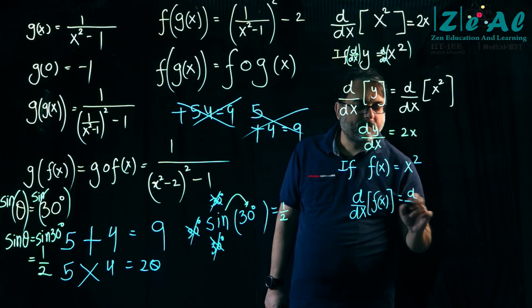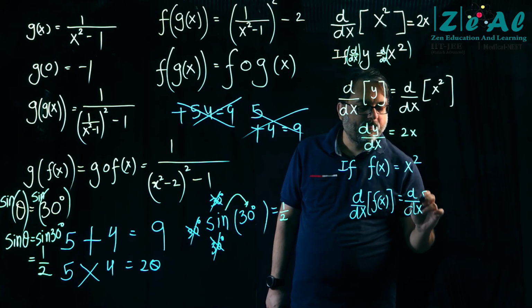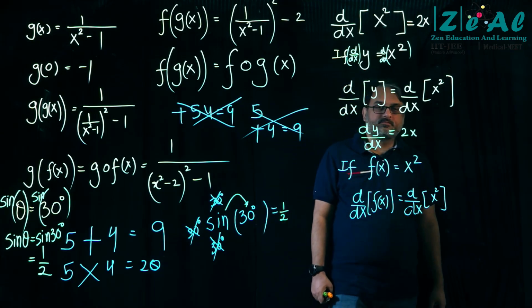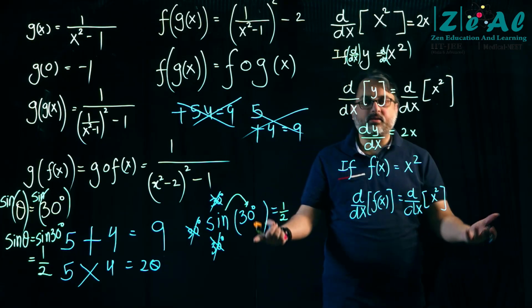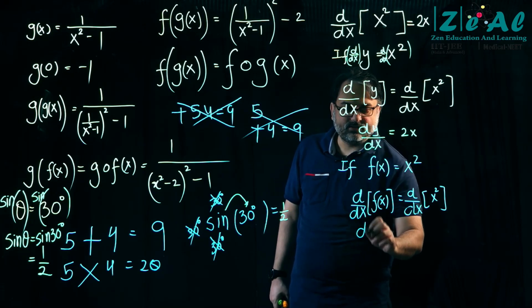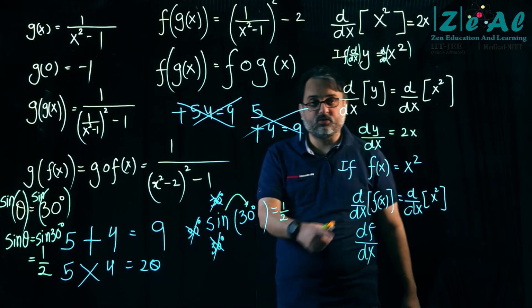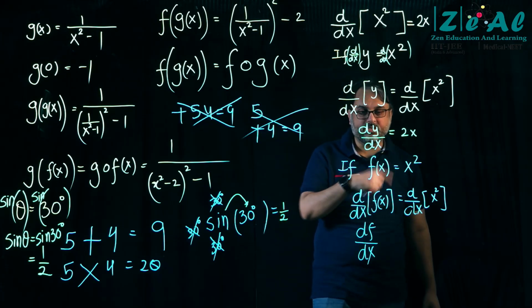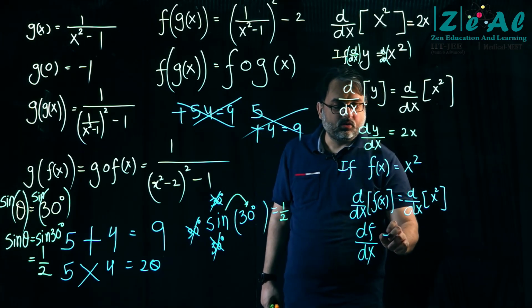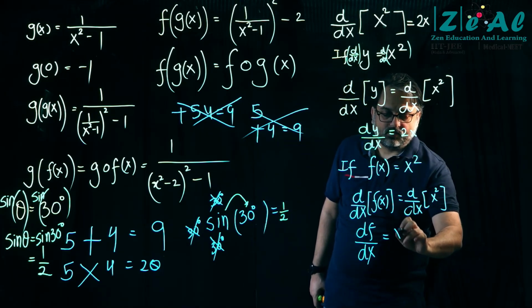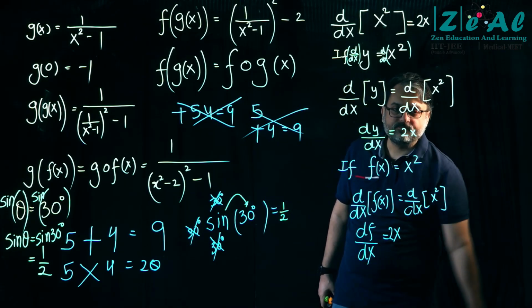On the left hand side you can't do anything, so you write it as df by dx. That is what that guy was doing in the video. df by dx is equal to this operator acting on x square. We know the answer, 2x.